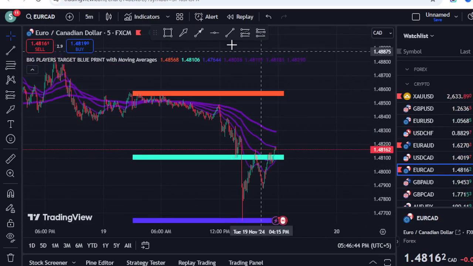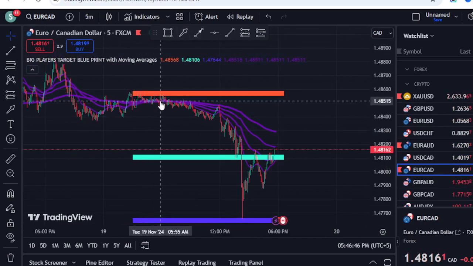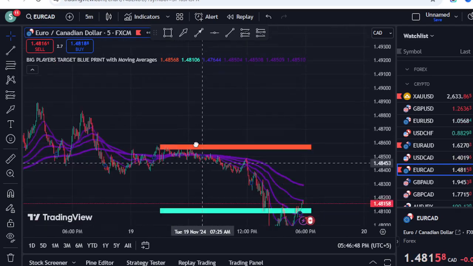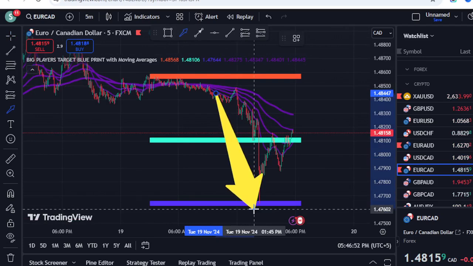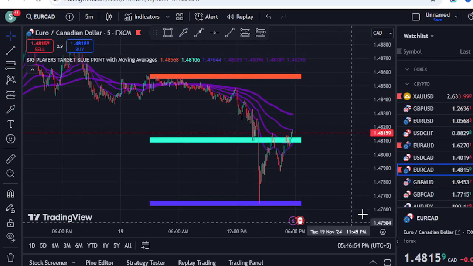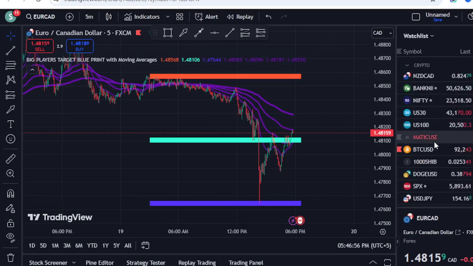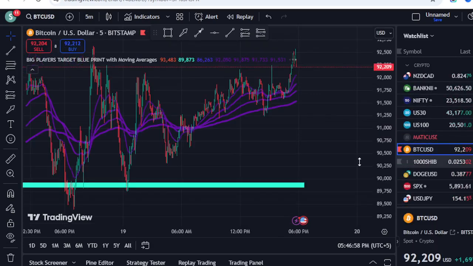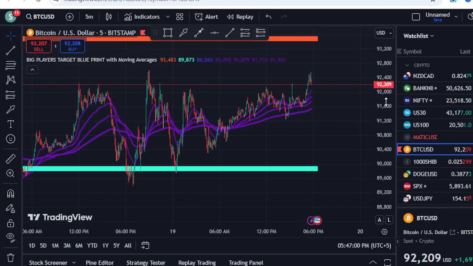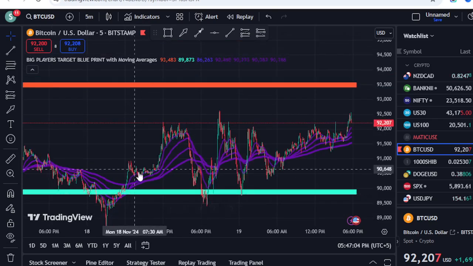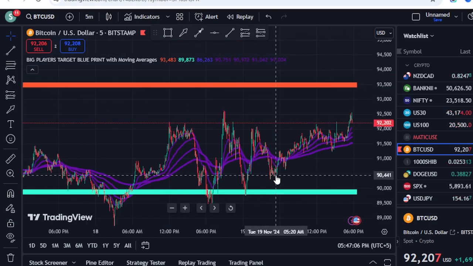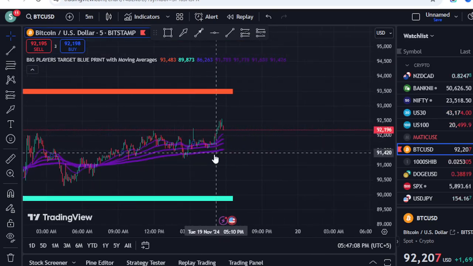For example, look at EURCAD. It was rejected from the top, came below the moving averages, and now you can see it exactly hit the blue level today. This is the thing that you need to take care of. Even on Bitcoin we are taking very good profit, because Bitcoin was bullish. It was above my middle level, and my indicator was saying that the price is bullish, and I kept on buying all the retracements.